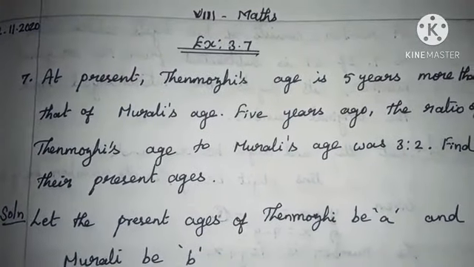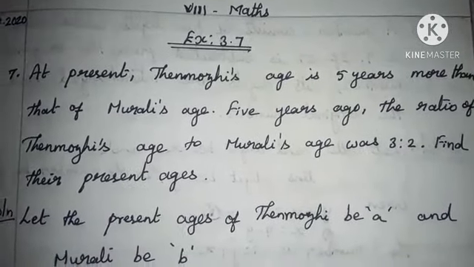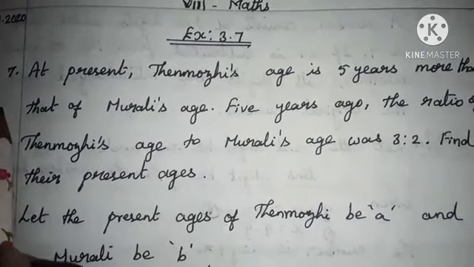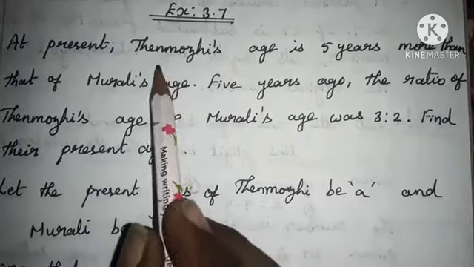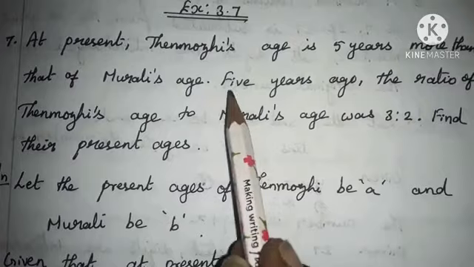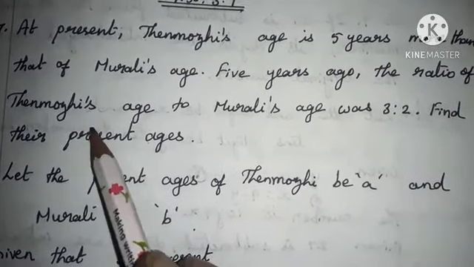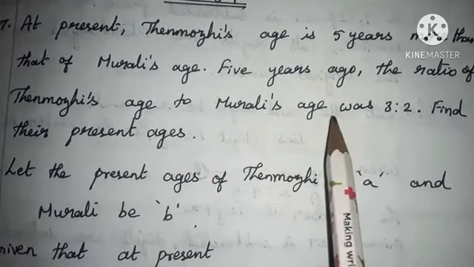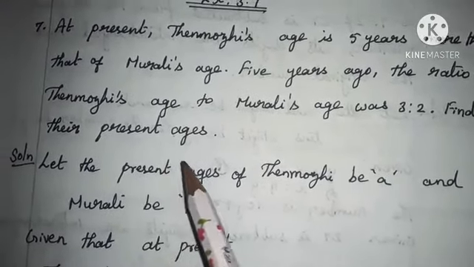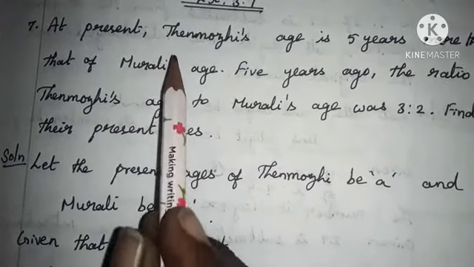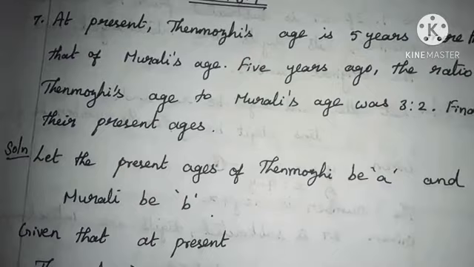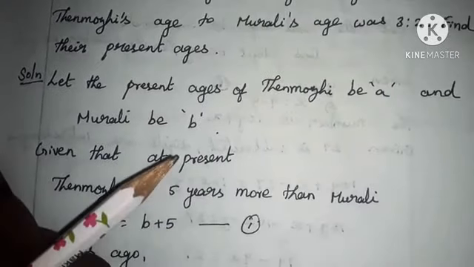Good morning, children. Today we are going to see word problems that involve linear equations from exercise 3.7. 7th sum. At present, Thenmozhi's age is 5 years more than that of Murali's age. 5 years ago, the ratio of Thenmozhi's age to Murali's age was 3:2. Find their present ages. Here they have given two pieces of data. Using these data, you have to find out the present ages of Thenmozhi and Murali.